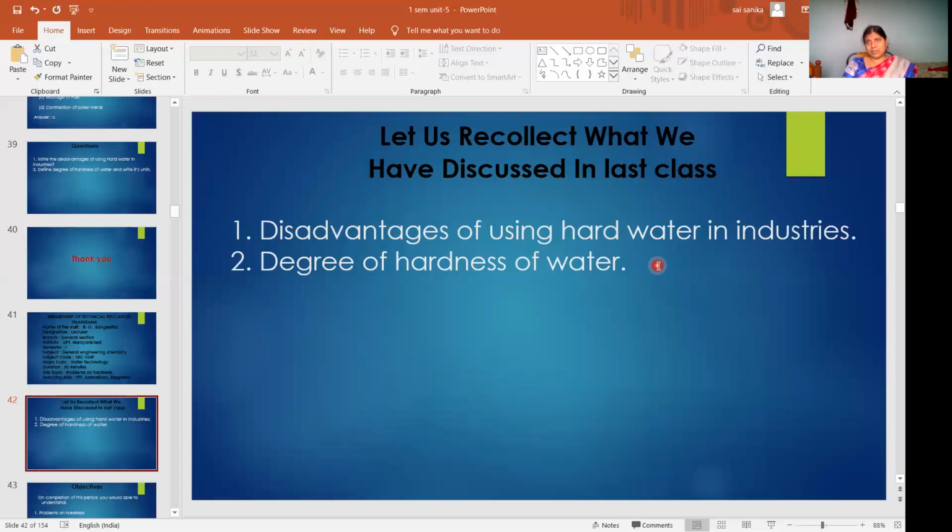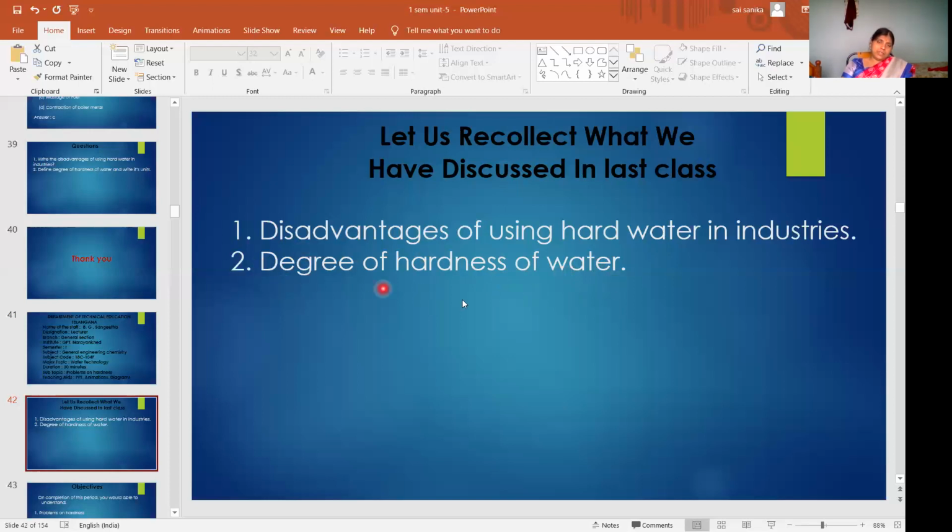Formation of scales will be taking place. Due to that, loss of fuel will take place, and boilers may undergo explosion due to high pressure and hydrogen gas released in the boiler, and then corrosion of boilers takes place due to presence of calcium and magnesium chloride salts.